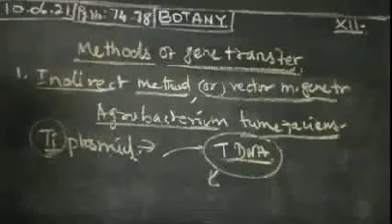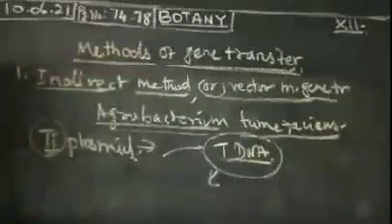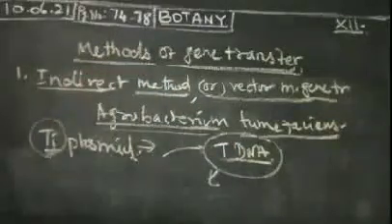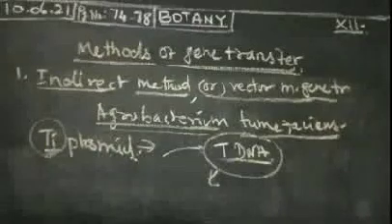Agrobacterium is mostly used for the transformation of plant cells. New varieties of genes are produced, and the new genes are adapted into the organism that will grow.